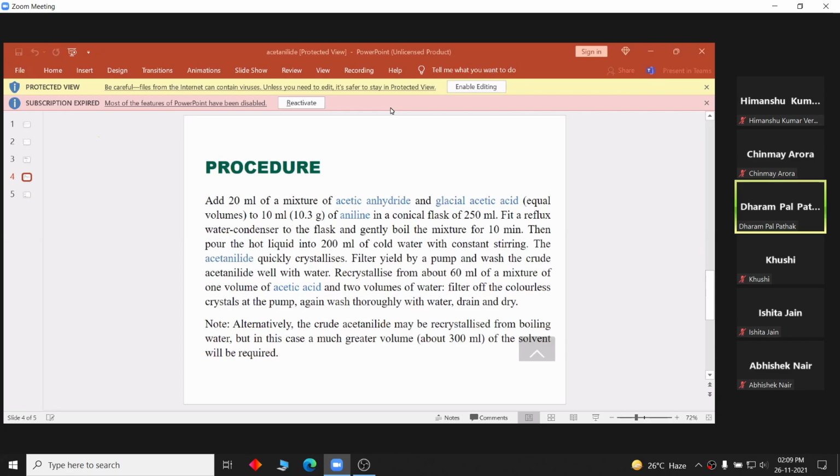Filter off the colorless crystals at the pump. Again wash thoroughly with water. Drain and dry. Alternatively, the crude acetanilide may be recrystallized from boiling water, but in this case, a much greater volume, 300 ml of solvent will be required.